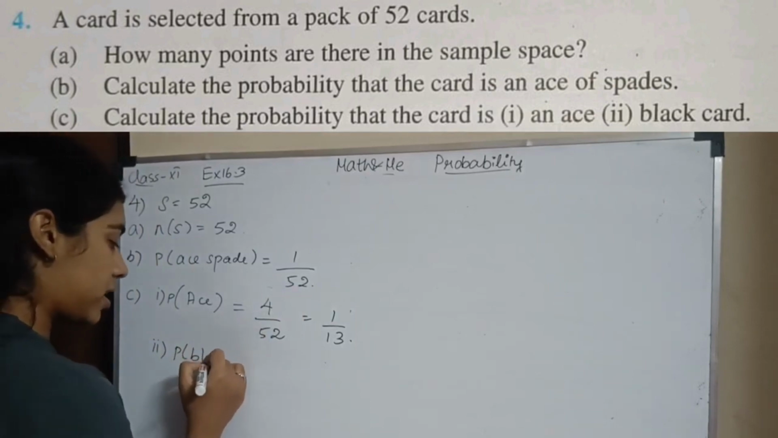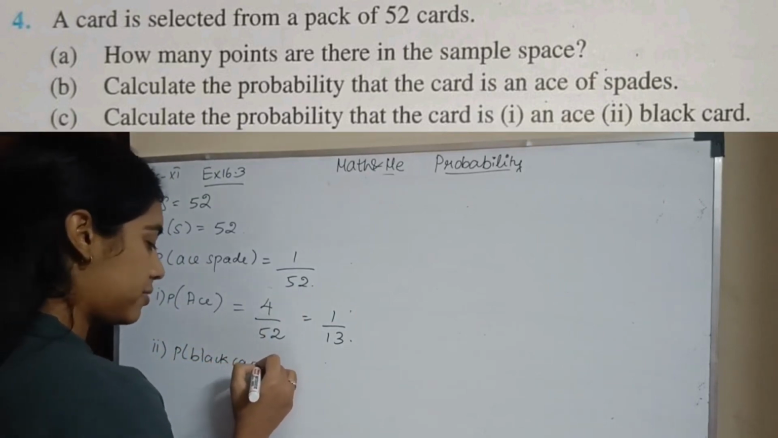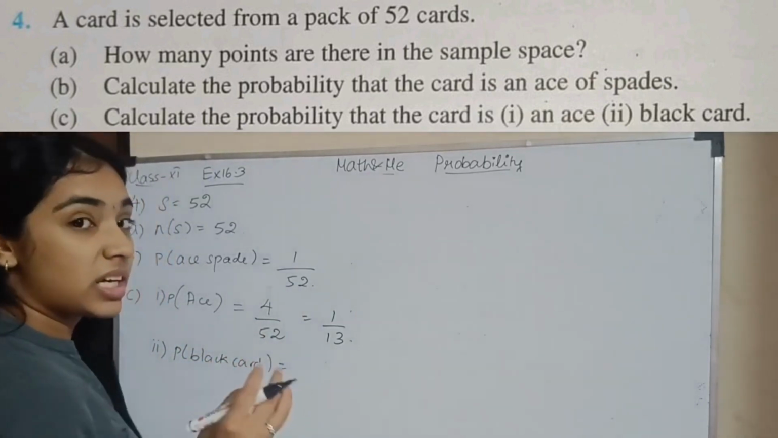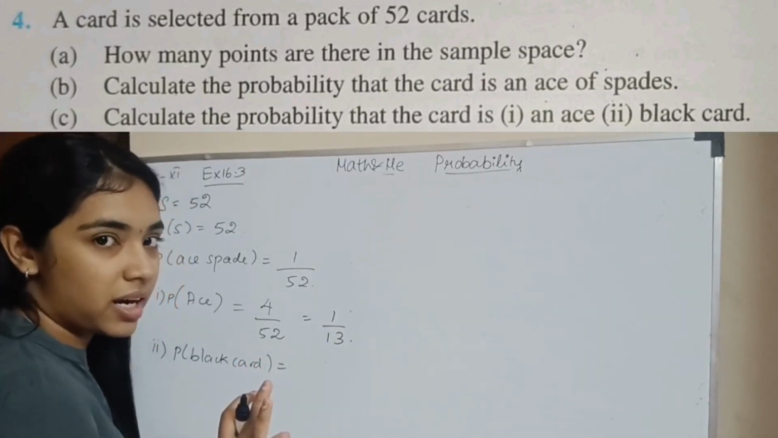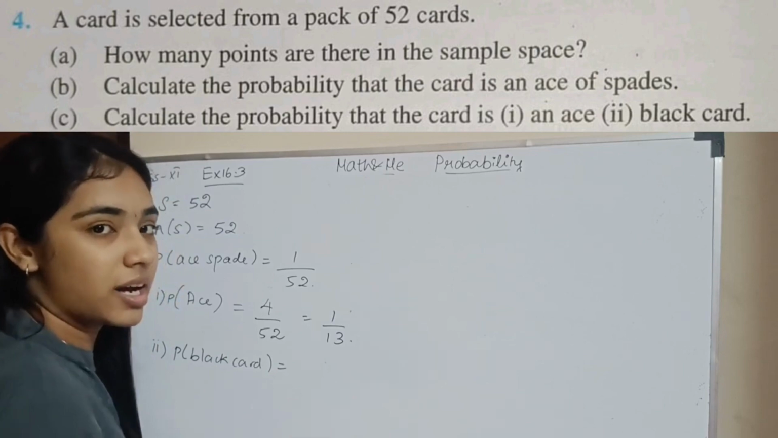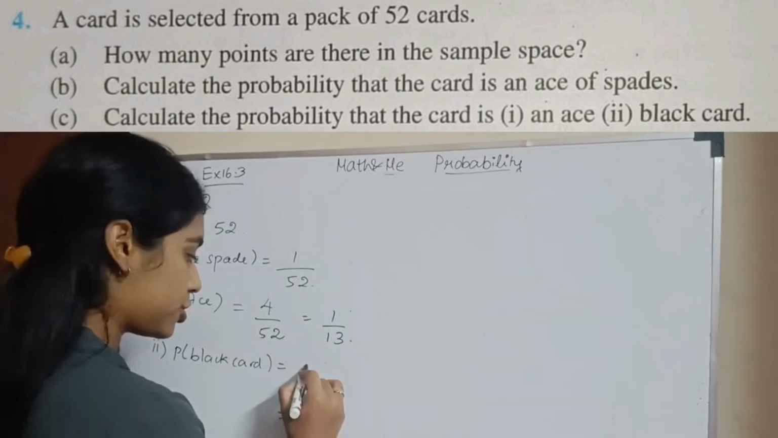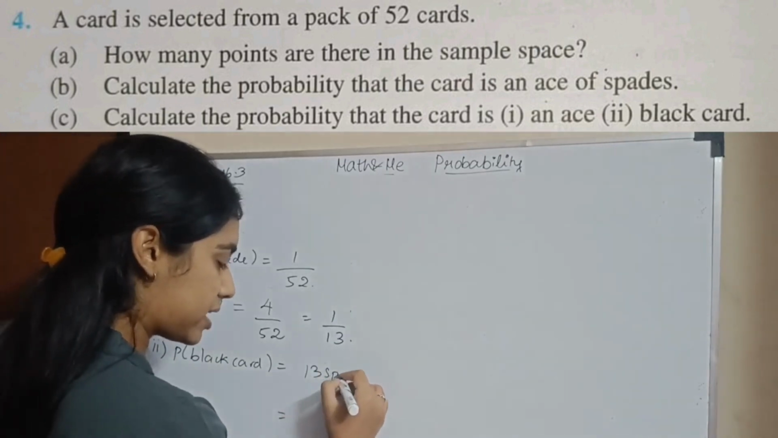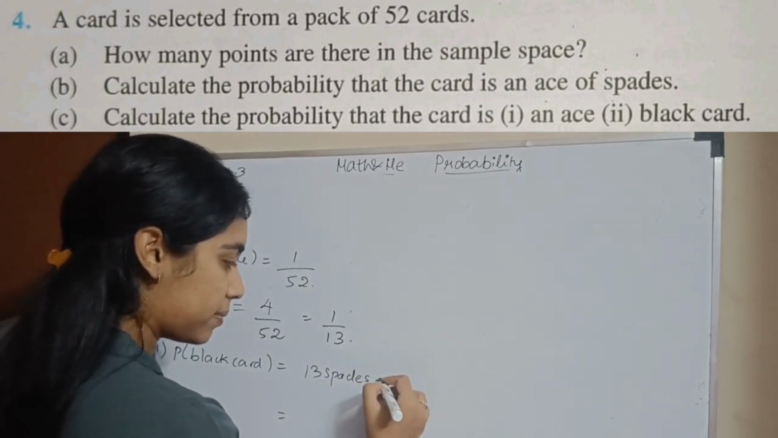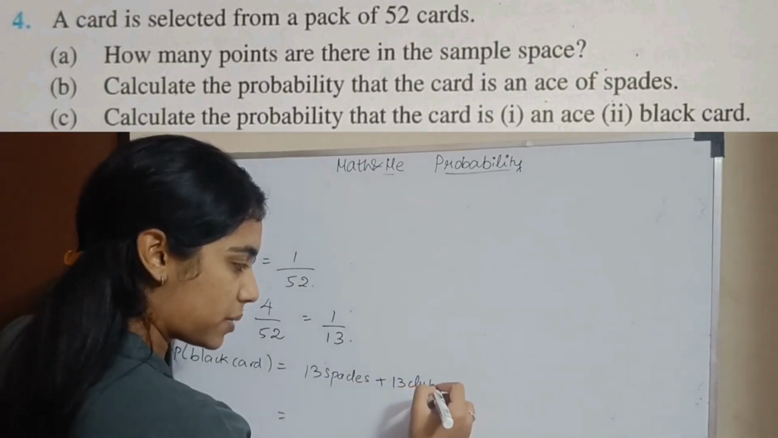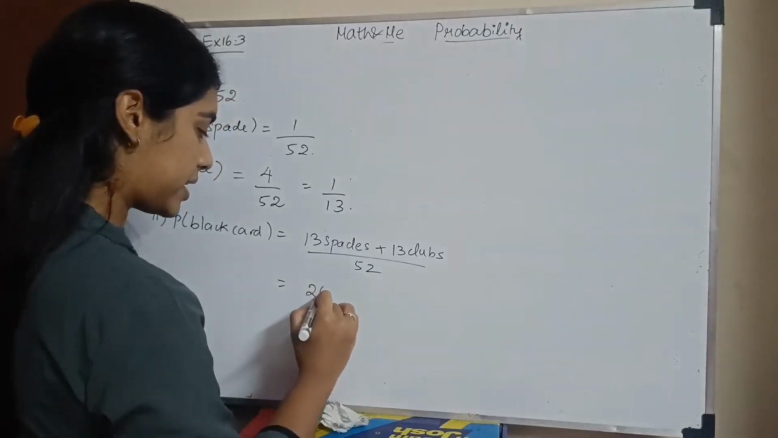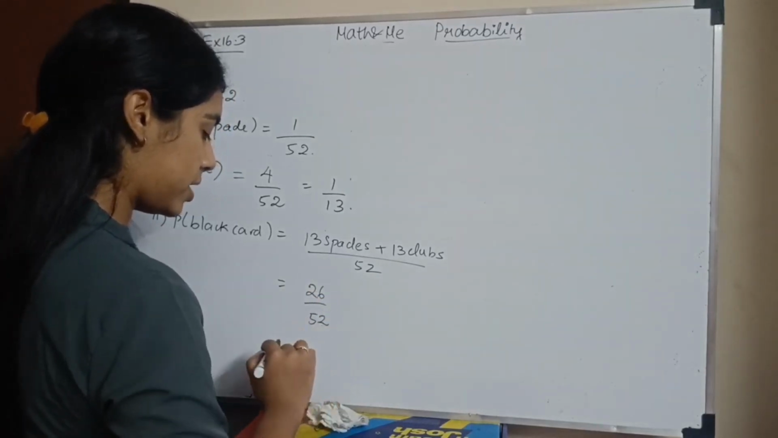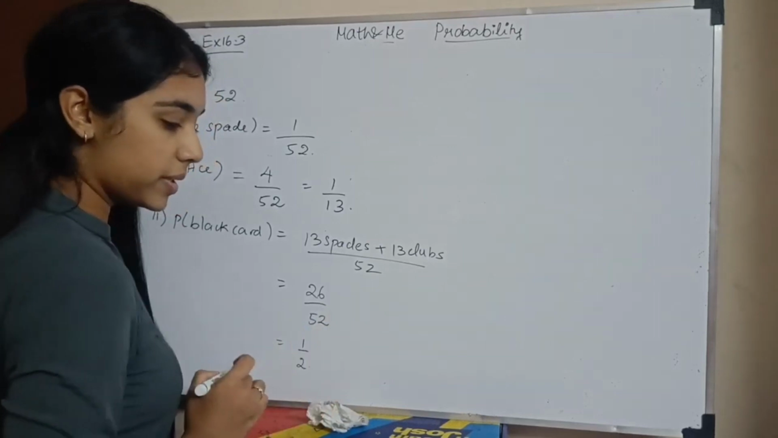And what is next? Probability that it's a black card. How many black cards do you have? You have 13 clubs and 13 spades. That's a black card. Red card is your diamond and hearts. So in the black card kekranga. So you have 13 spade cards plus 13 club cards. Correct? Out of 52. So your total will be 26 divided by 52, which will be 1 by 2. So this is your probability. Okay?